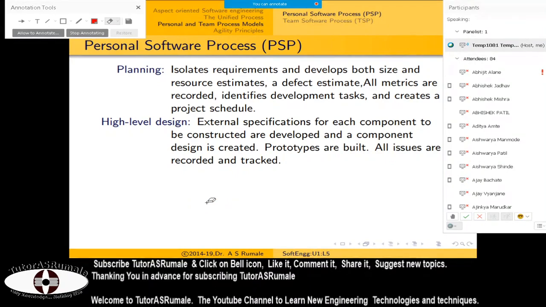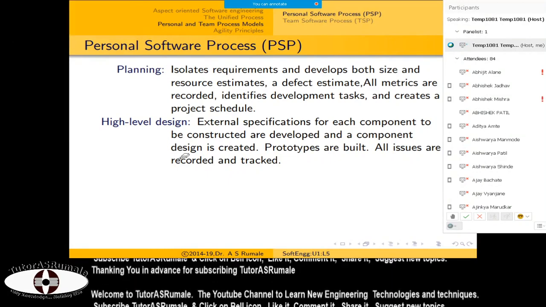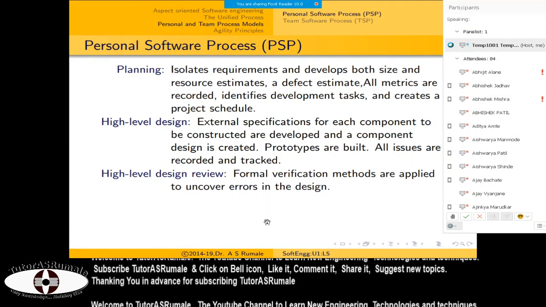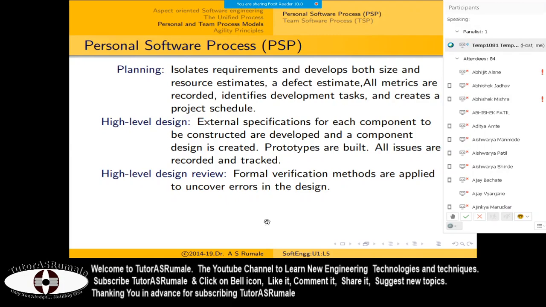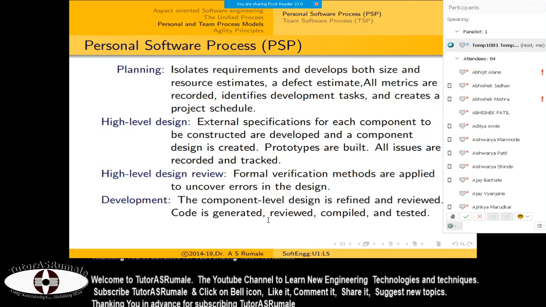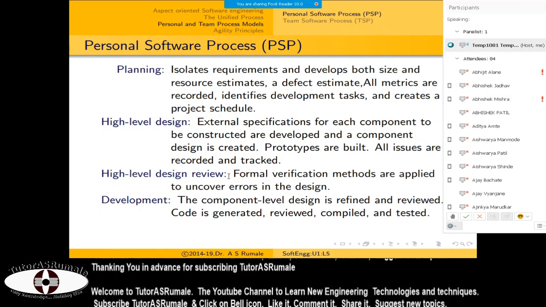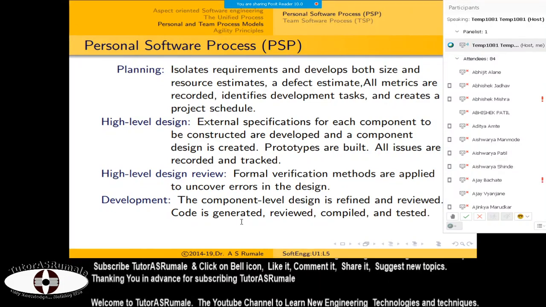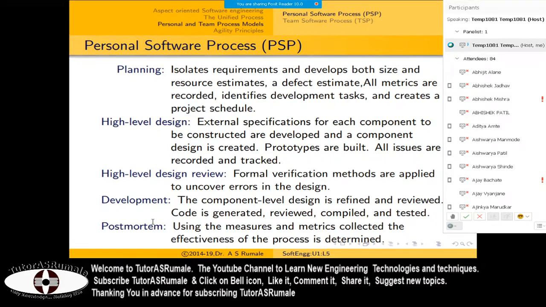So high level design simply means you have a complete design for the thing. Once this high level design is done, you are required to go for formal verification of this high level design with your customer. The customer says okay, or may decide to change it. Now in the personal software process, this high level design review is not done by the customer but by your team leader, and then you start the component level design, and so on. Then there is the postmortem.